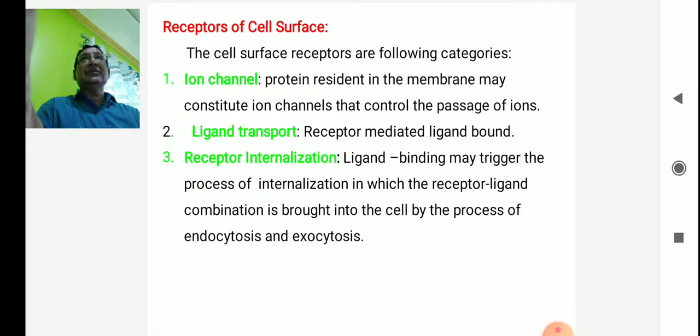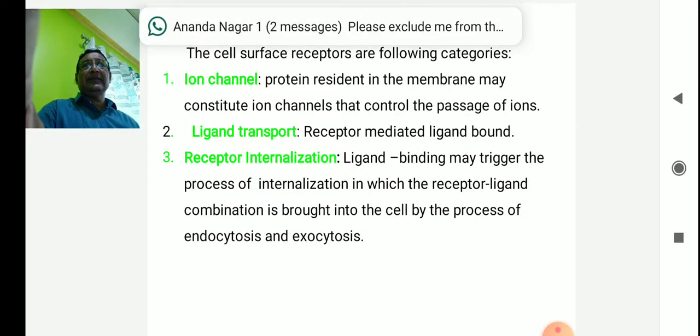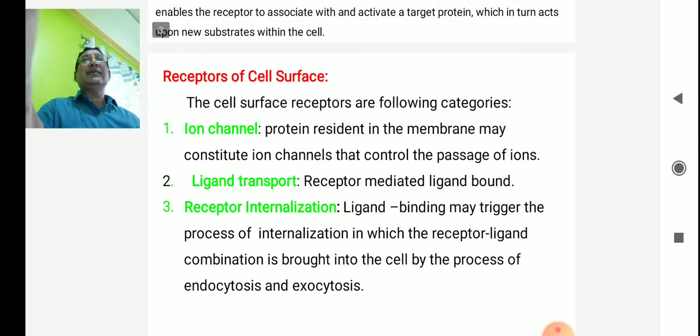Now, receptors on the cell surface. The cell surface receptors fall into the following categories. One is the ion channel. An ion channel is a resident protein found in the cell membrane, and it may constitute the channel that controls the passage of ions. Ions means sodium ions, potassium ions, chloride ions, bicarbonate ions, which can pass through the ion channel, very small molecules, passively. It is ligand transport.